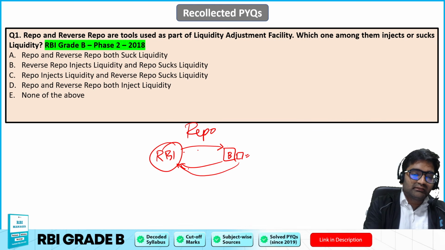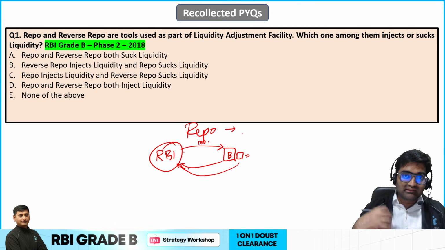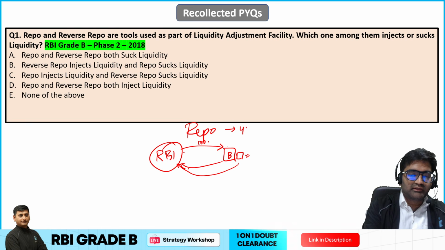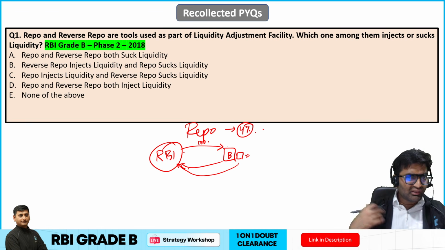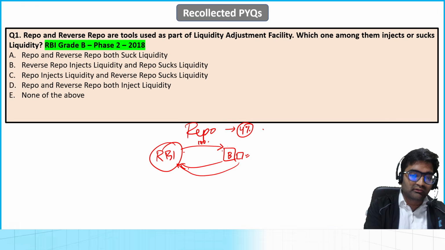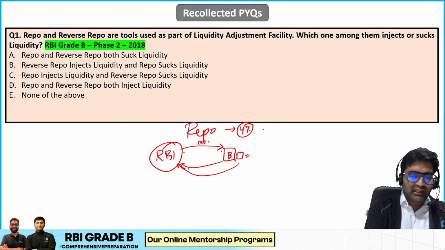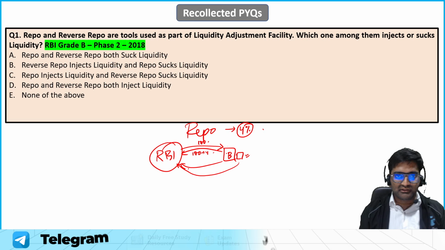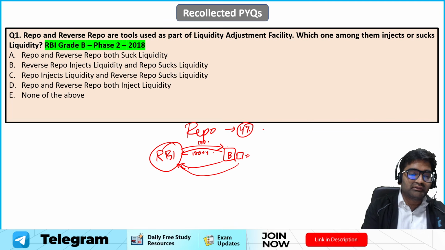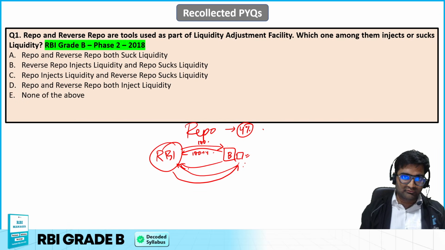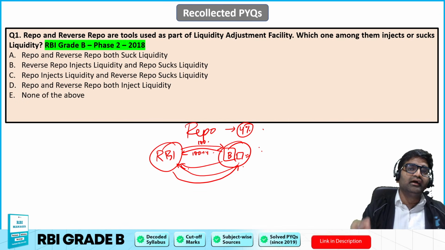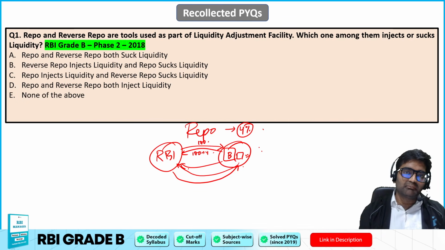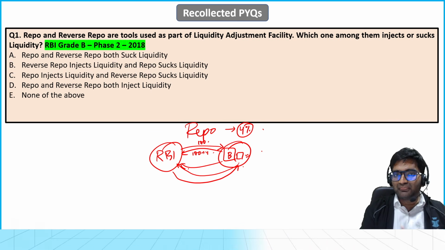Now, let's say 100 rupees is given in the form of a loan, and let's say the interest rate over here, which is also called the repo rate, is 4%. So what is the amount that the bank is going to return in the next leg of the transaction? It will be returning 100 plus 4% of 100, which is 4 rupees. I hope that is very clear. So 104 rupees will be returned, and what will RBI do then? Whatever collateral it has collected, it will return that. So bank is in a sort of way repurchasing the collateral, the government securities that it has kept as collateral.